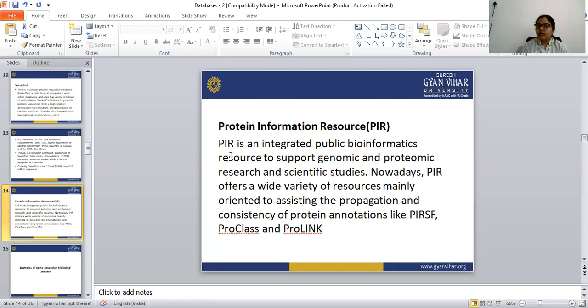Nowadays, PIR offers a wide variety of resources, mainly oriented to assisting the propagation and consistency of protein annotation, like PIRSF, ProClass, and ProLink.